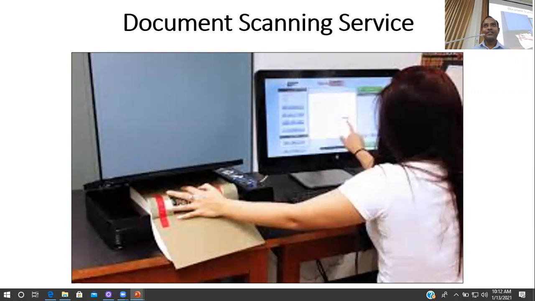Each subject liaison librarian works on it, sir. So we already have the course modules, the detailed course content with us. What we do is go through it, and through the recommended reading lists, we find the books available in the library, and we scan the chapters and upload them into the library CAL under each and every course module. Later, if we have time, I will show you it.